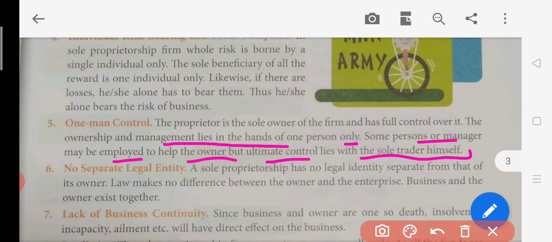The sixth point is no separate legal entity. Now what is a separate legal entity? Here separate entity means what? Here the business and businessman are not separate. But if you talk about the case of a company, like Hindustan Unilever Limited, all these companies have a separate identity, like the businessman and business are both separate. It is like the businessman is providing capital to the business, and then it is a responsibility for the business to pay that amount to the businessman.